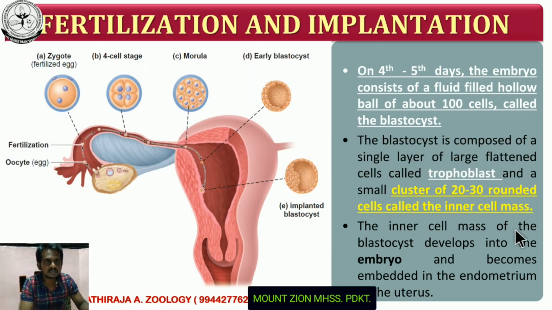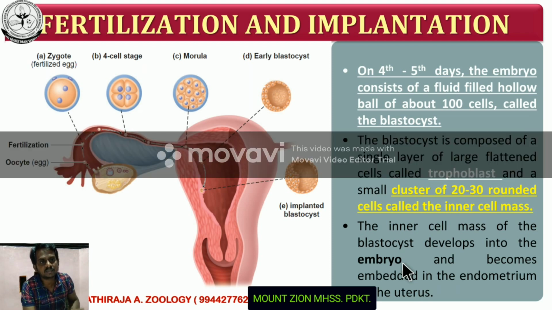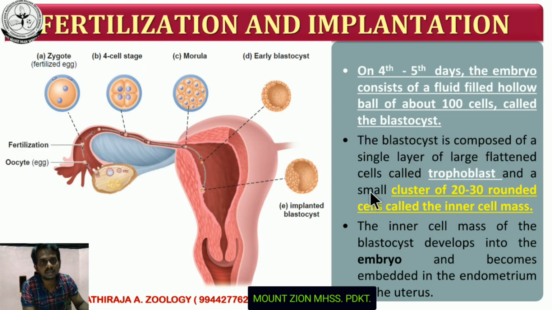The inner cell mass of the blastocyst develops into the embryo and becomes embedded in the endometrium of the uterus. The inner cell mass differentiates into the embryo. That means this is the part which contains a group of cells that develop into the organs. The organs develop from the inner cell mass.